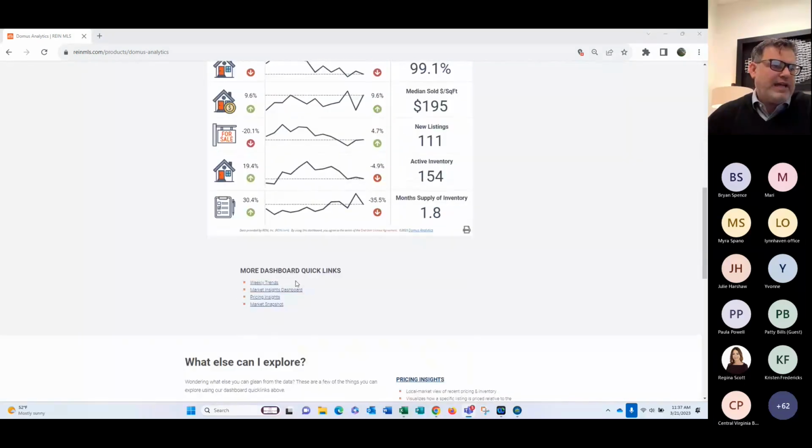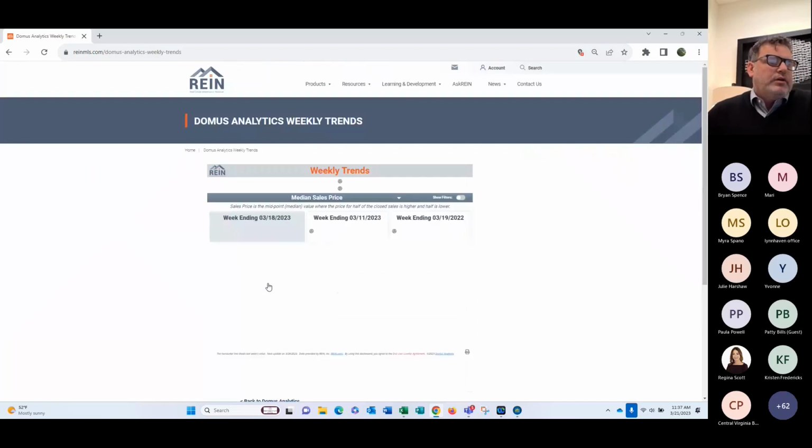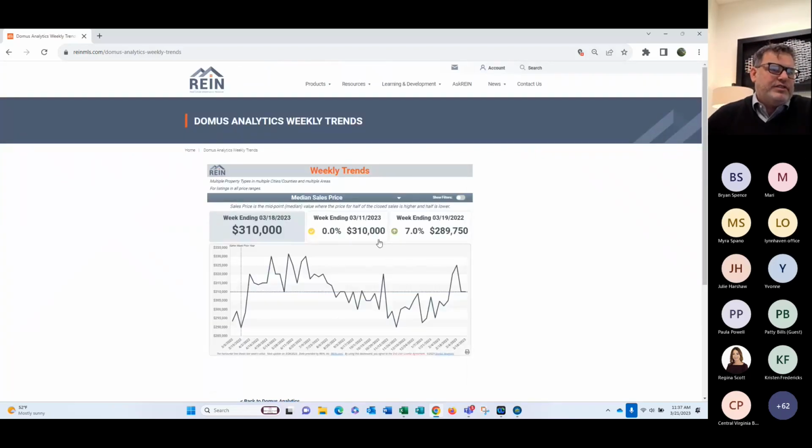There are 4 dashboards, so we have weekly trends. You can see these little cogs spinning. Here we have the week ending 3/18. The median sales price was 310,000. Week ending 3/11, 310. Week ending 3/19 a year ago was 289,750. Now we're at 310. You can see the bar graphs, and you have your numbers across the bottom here.